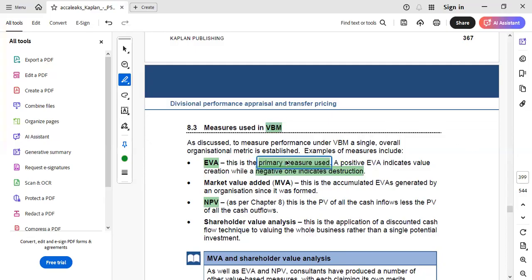So EVA is a primary measure used in this VBM area.